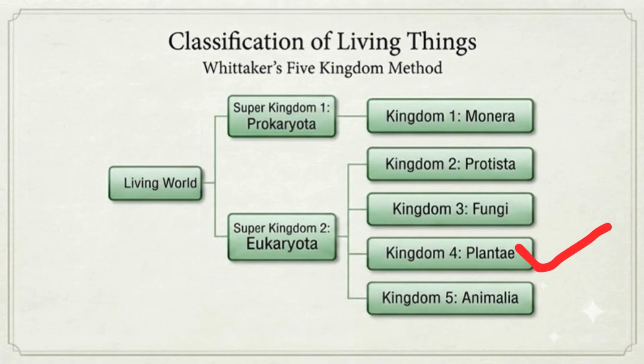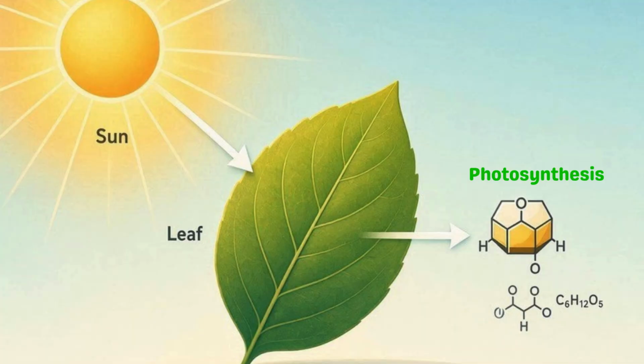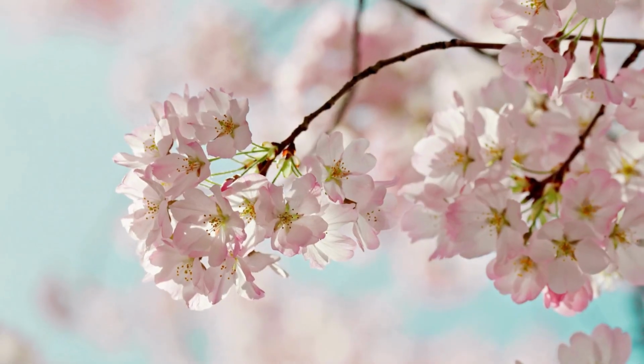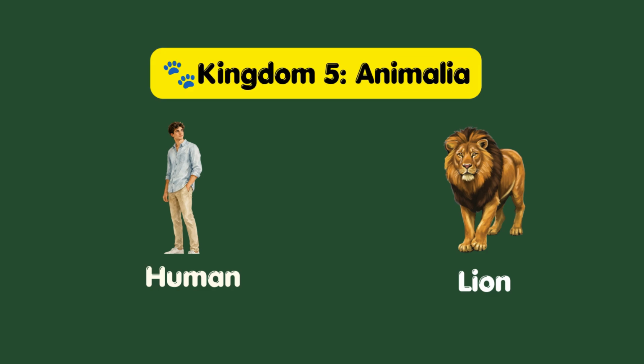Kingdom 4 is Plantae, the plant kingdom. These are advanced, multi-celled organisms with chlorophyll in their cells, which means they can capture sunlight and make their own food through photosynthesis. Their cell walls are made of cellulose. Every tree, flower, fern, and blade of grass you've ever seen belongs here.